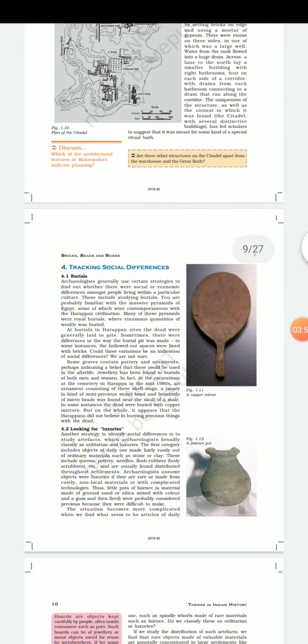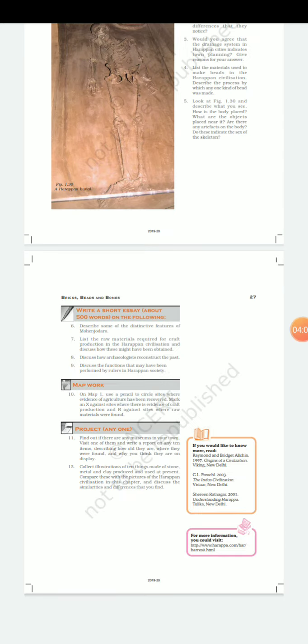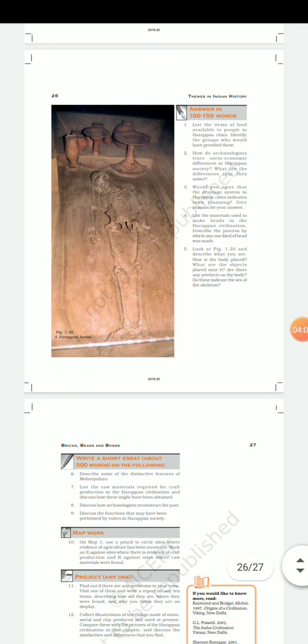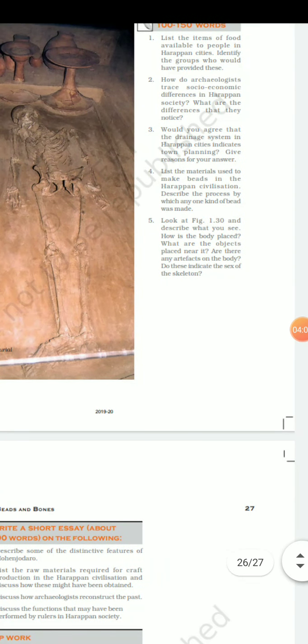See, looking for luxuries and burials. Tracking social differences, that is what you have to write: looking for luxuries and burials. You will find the answer from there. From there, archaeologists have tried to find out the evidence of socio-economic differences from the Indus Valley Civilization.